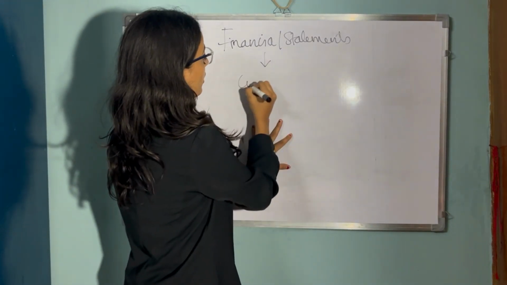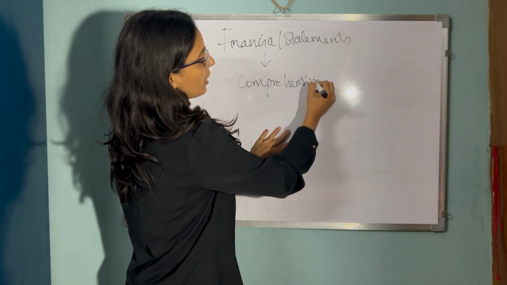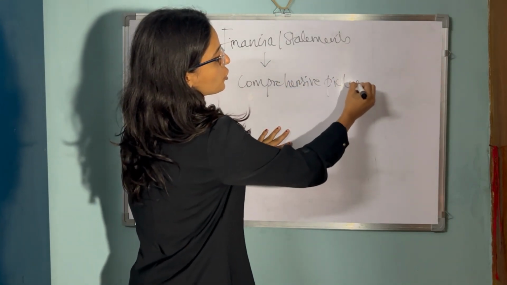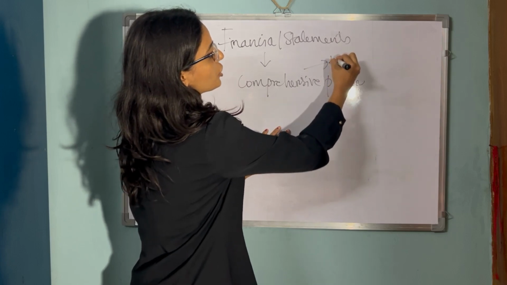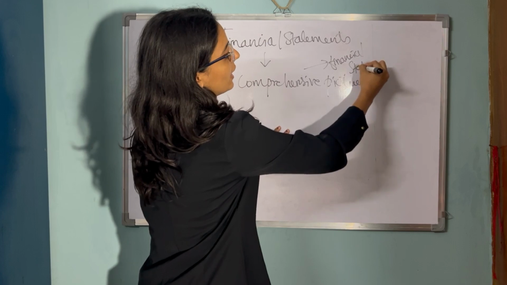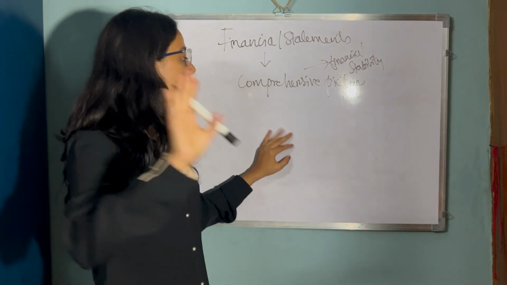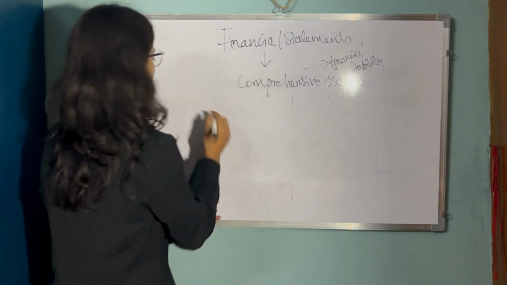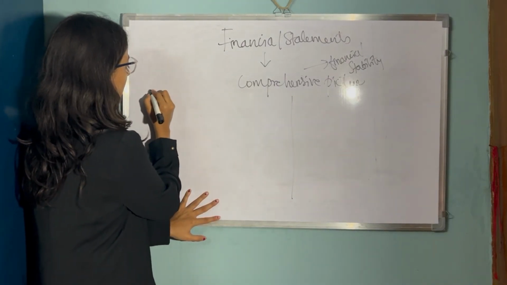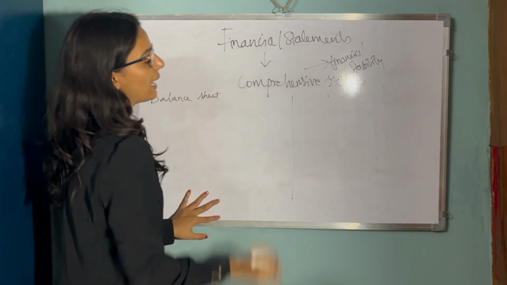a comprehensive picture which helps us understand the financial performance or stability of the business. Mainly there are four types. The first is the balance sheet. So what is a balance sheet?